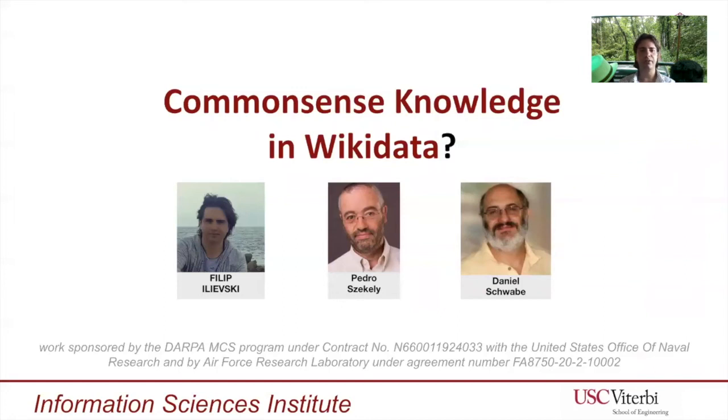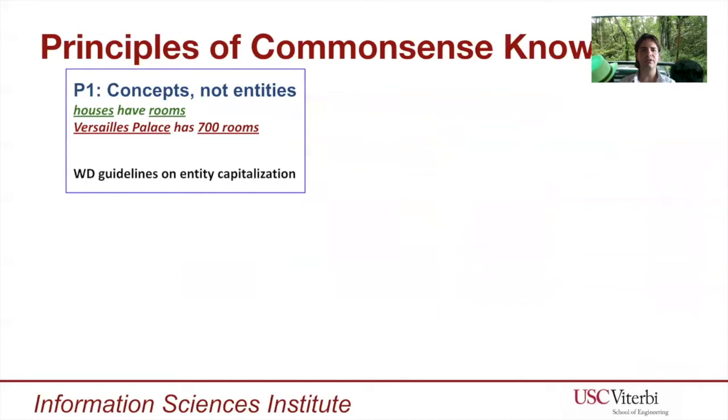The following is our study of common sense knowledge coverage in Wikidata. We start by devising three principles of common sense knowledge. The first one being, common sense knowledge is typically about concepts and not about entities. It is about houses having rooms and not about the Versailles Palace having 700 rooms.